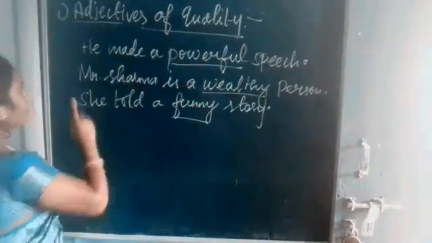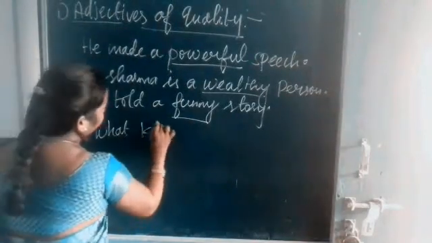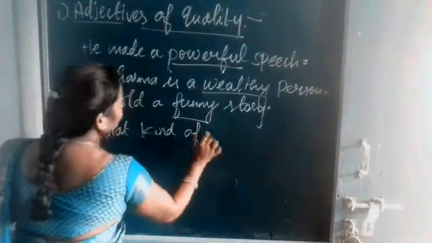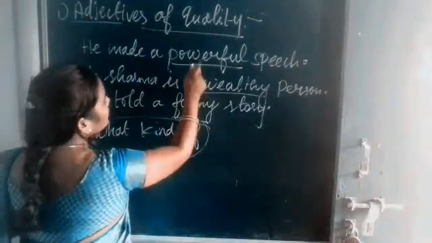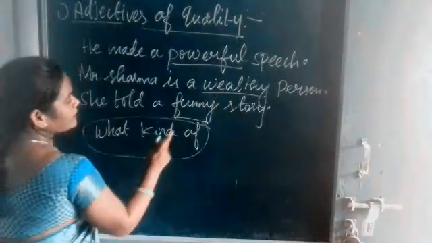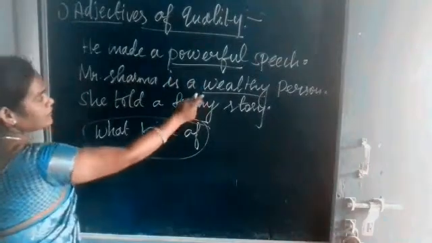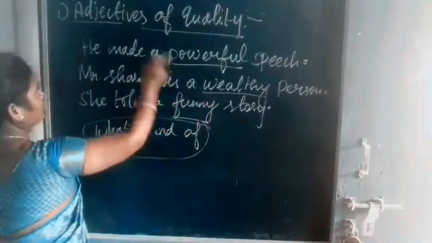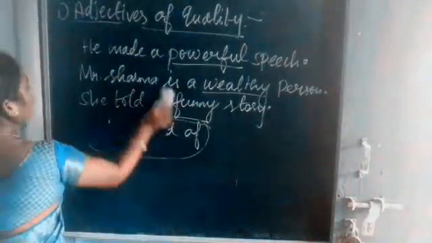Okay. So an adjective of quality answers the question what kind of. What kind of speech? Powerful. What kind of person? Wealthy person. What kind of story? Funny story. So the words powerful, wealthy, funny, those words are adjectives of quality. Okay. Next we are going to see adjectives of quantity.